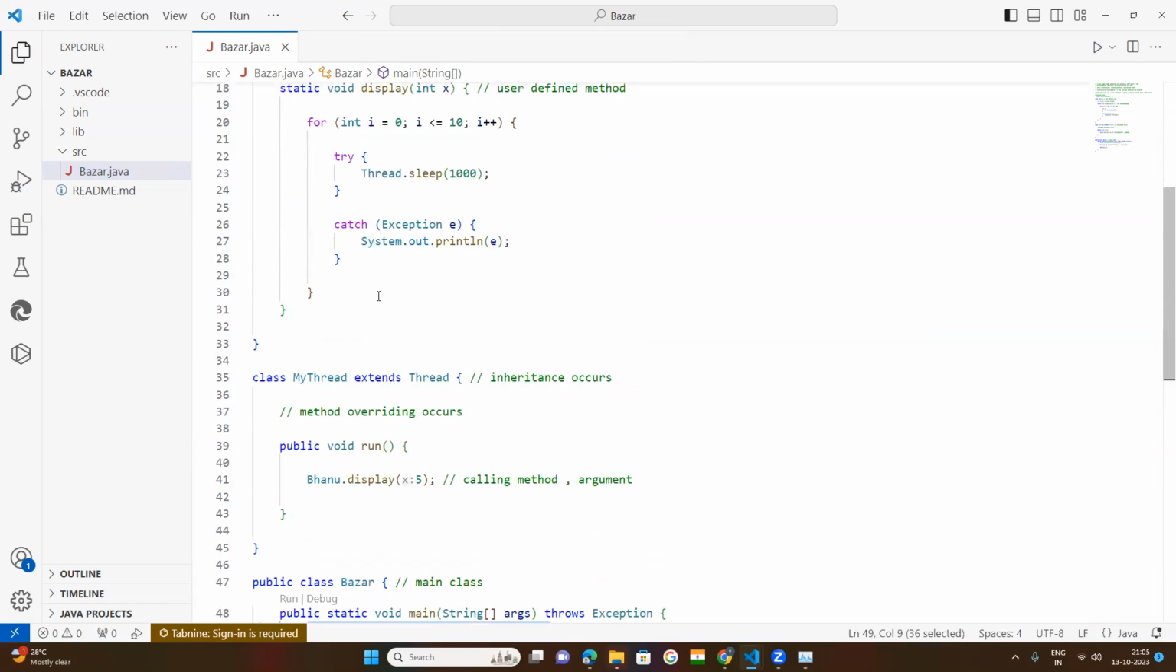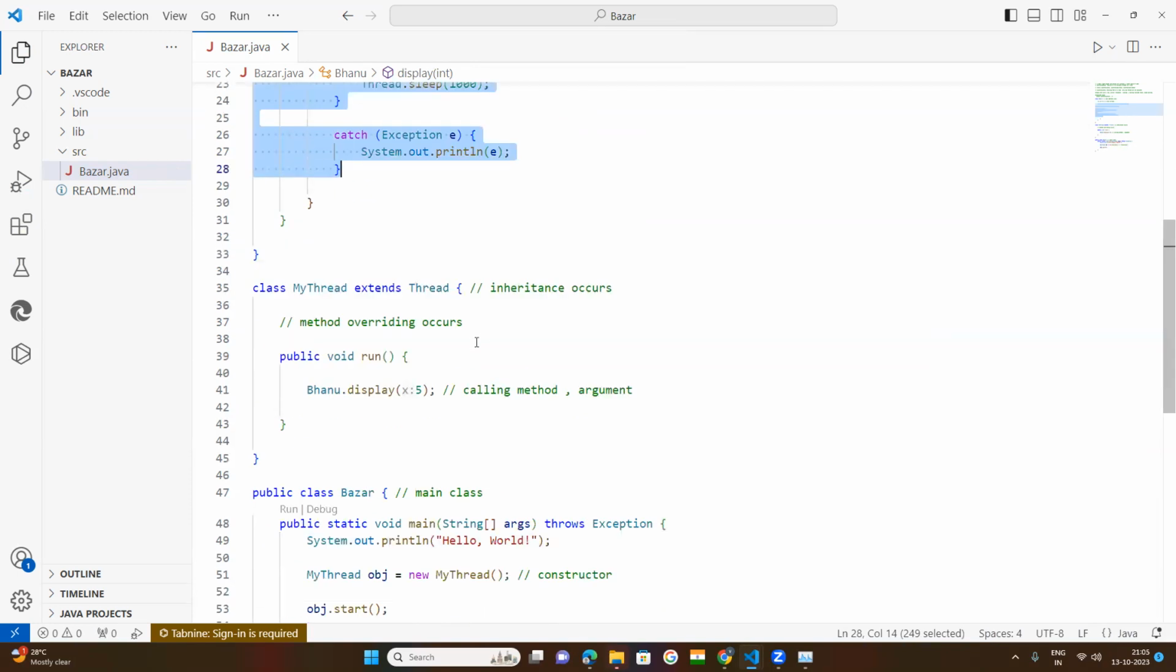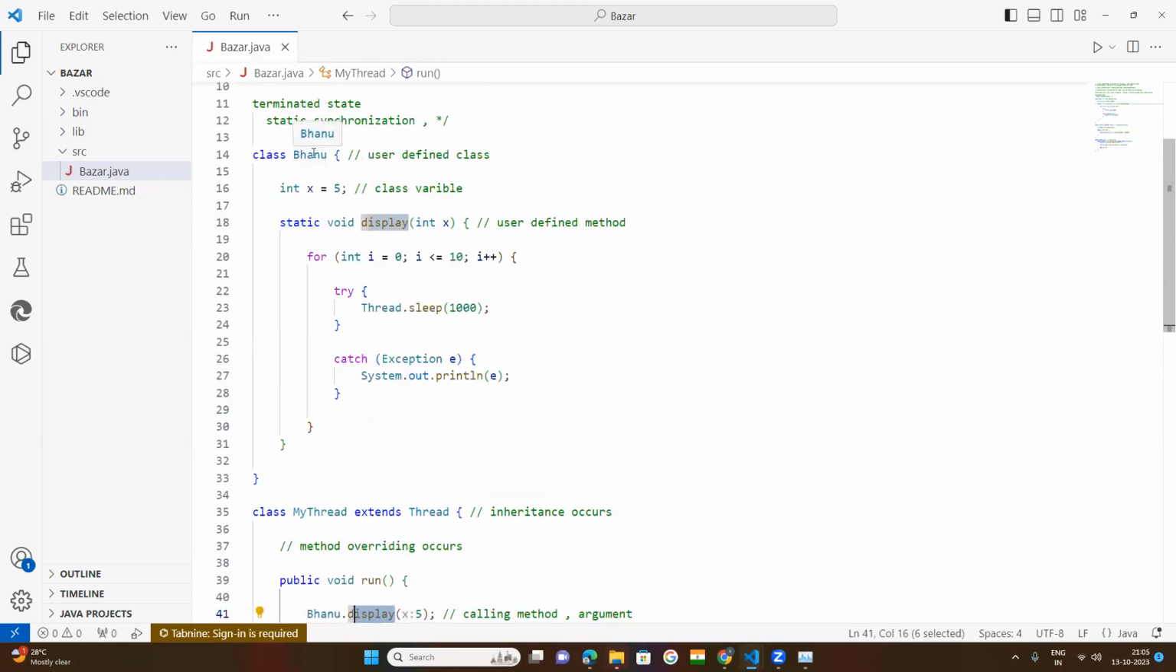So what about that? We need to call this, where is that? This line of code is to be executed as a thread. So I have created the object for what? The Thread class, my thread class. So now this object is created for my thread. By this we go to the run method of my thread. This run method is calling the display method. Where is the display method? In Bhanu.